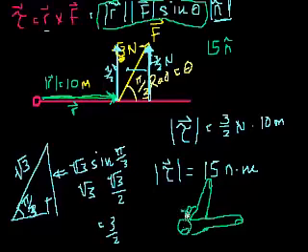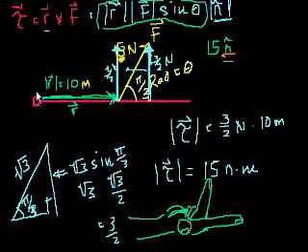Hopefully that makes some sense, right? That's the palm of my thumb, and then I could keep drawing. But hopefully that makes some sense. This is my index finger, this is the middle finger, my thumb is pointing out of the page. So that tells us that the torque is actually pointing out of the page. So the direction of this unit vector n is going to be out of the page, and we could signify that by a circle with a dot. And I'm almost at my time limit, and so there you have it: the cross product as it is applied to torque. See you in the next video.